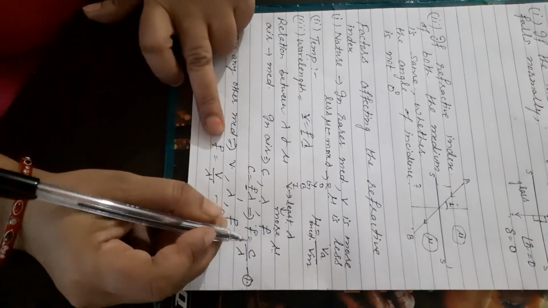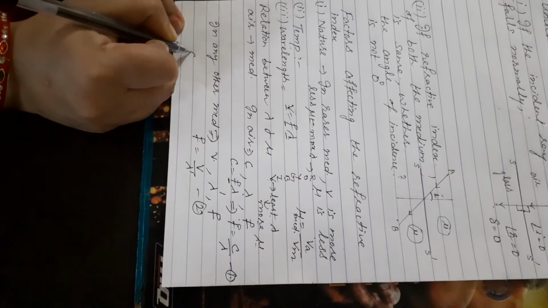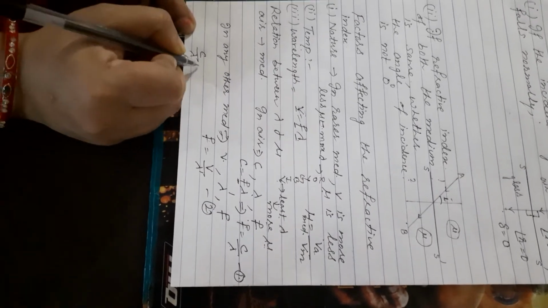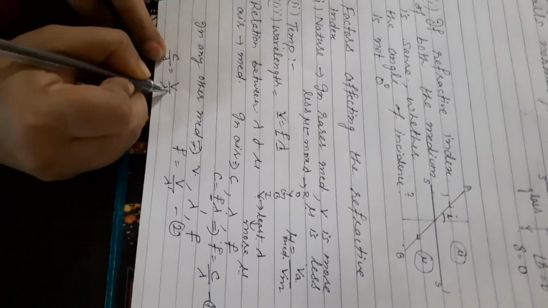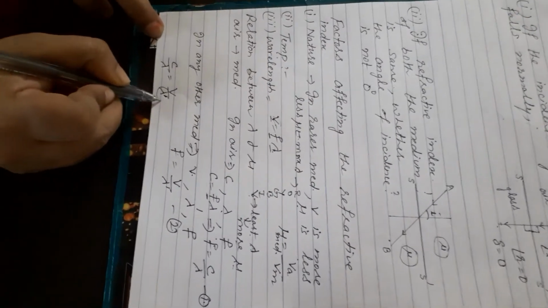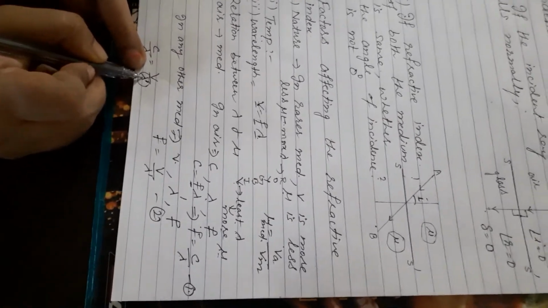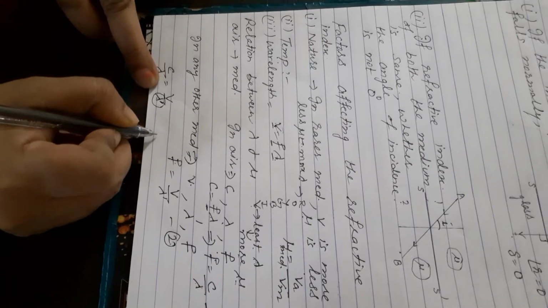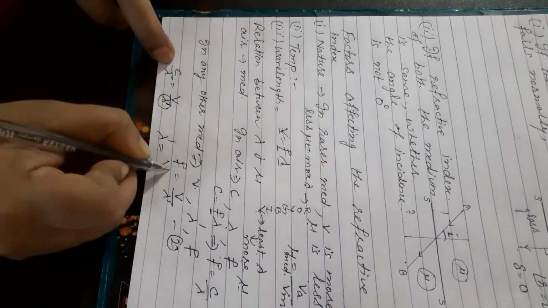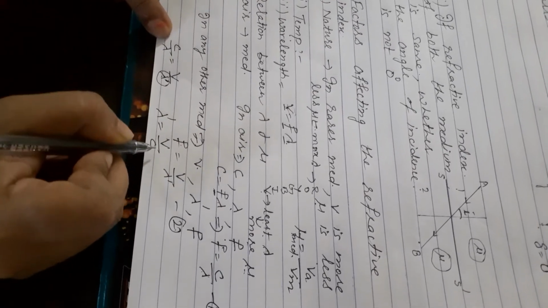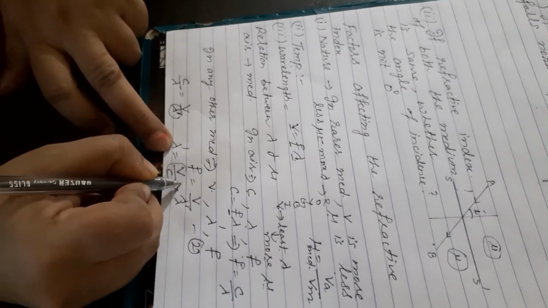Now equate, because the left-hand side is the same, so the right-hand side will also be the same. So it will be c by lambda is equal to v over lambda dash. But we have to find the lambda dash value, the wavelength of the given light in the given medium. So what will be lambda dash? Lambda dash will be equal to v over c multiplied by lambda.